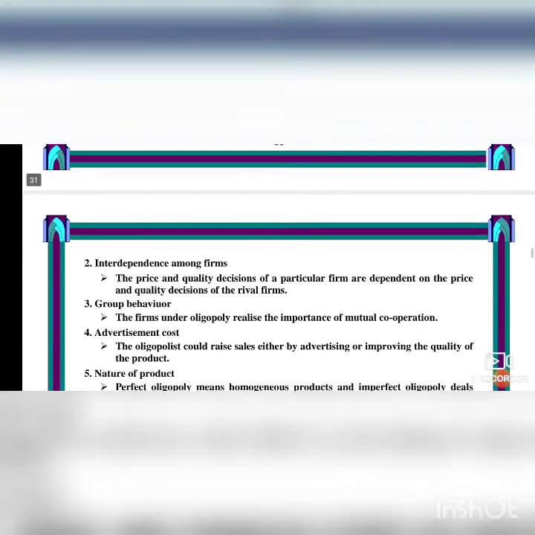So they will see the competitor. Rival means, as I already told you, the competitor, isn't it? They will see they are competitive. I am a shopkeeper, a medical store. I'm having a medical store or a shop. If my competitor is Y, I will see his marketing, how he is selling the product at low price or high price. So according to that, I will change my price and I will try to get more profit.